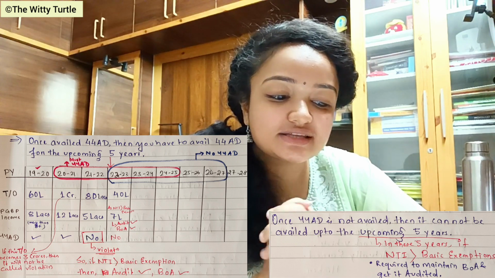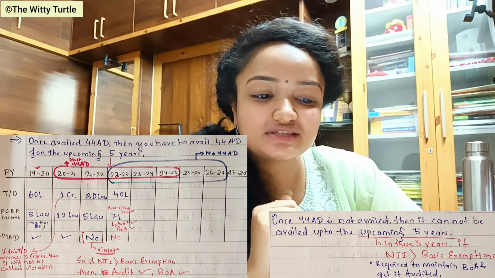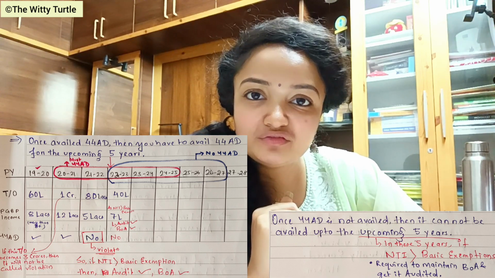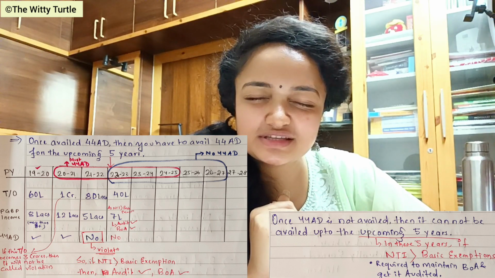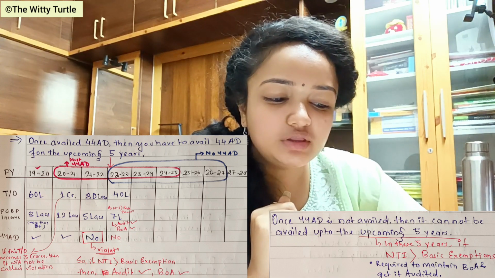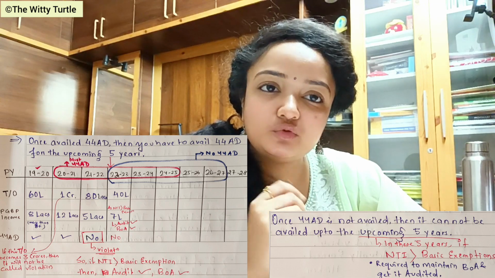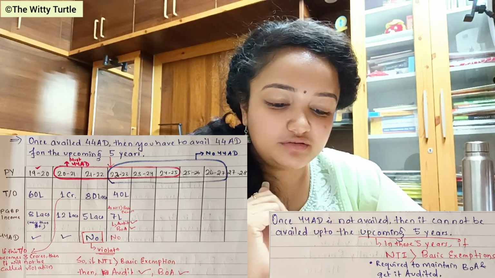So in this case, your PGBP income is 7 lakhs. As the 7 lakhs is more than 2.5 lakhs, which is your basic exemption, in this case you have to get your books of accounts audited, and obviously you have to maintain the books of accounts, right?